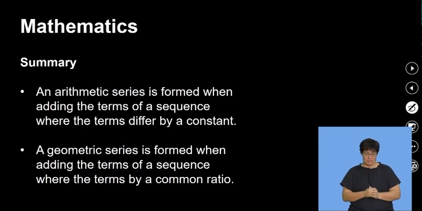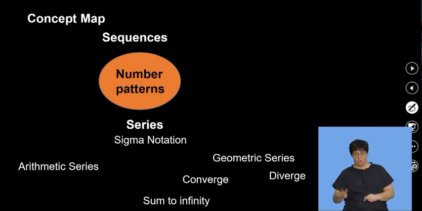Just also, an arithmetic series is formed when adding the terms of a sequence where the terms differ by a constant, right? The constant difference that we spoke about. And then a geometric series also is when then the sequence, the terms are differing with what we call the common ratio. Remember, between the consecutive terms, guys. Not just any terms. You can't take T1 and T100. No, it must be T1 and T2 or T2 and T3. Like that, they must just be consecutive to one another.